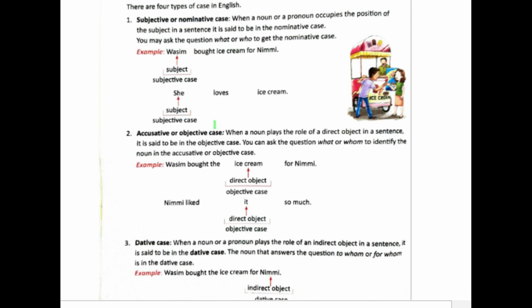Rihan went to the market. So this noun was absolutely necessary for the first word to make sense. So we can say that market will be the accusative or the objective case. Then I gave some extra information. Why did he go to the market? Rihan went to the market to buy bread.